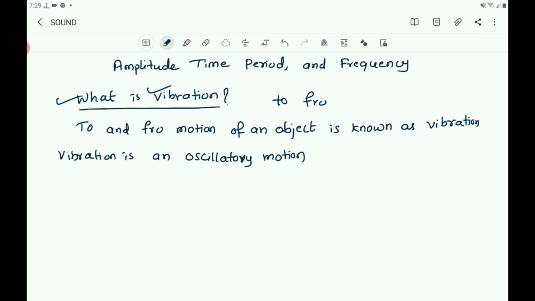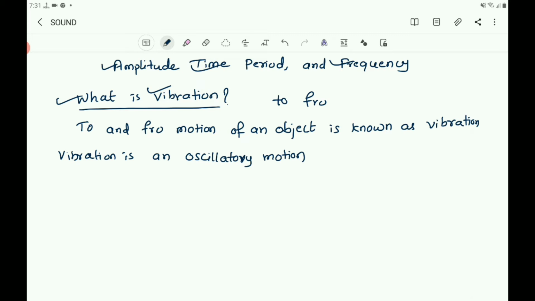But in the real world, the system eventually settles into equilibrium. Amplitude, time period, frequency, these are the important properties of vibration. So these are also the important properties of sound.